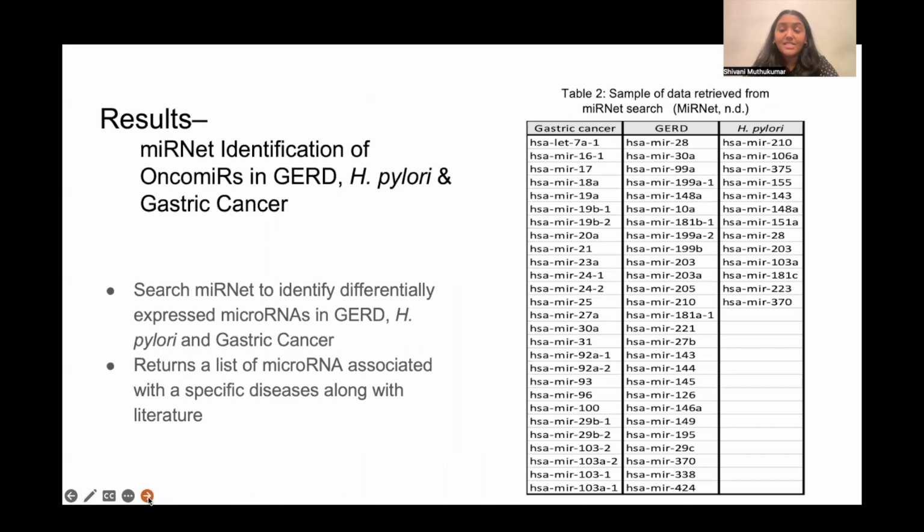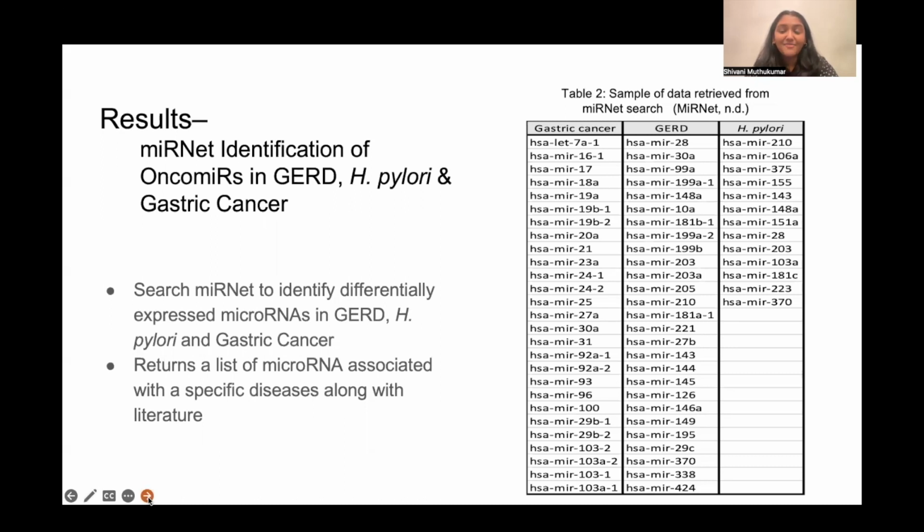This next set of results is separate from the two volcano plots that were just shown, as I was not able to find a dataset for GERD that fit the criteria that I needed. Here, I searched the MIRNet database for gastric cancer, GERD, and H. pylori. On MIRNet, when you search for a specific disease, it returns to you a list of microRNA that is associated with that disease, along with literature of where it was gotten from or found.